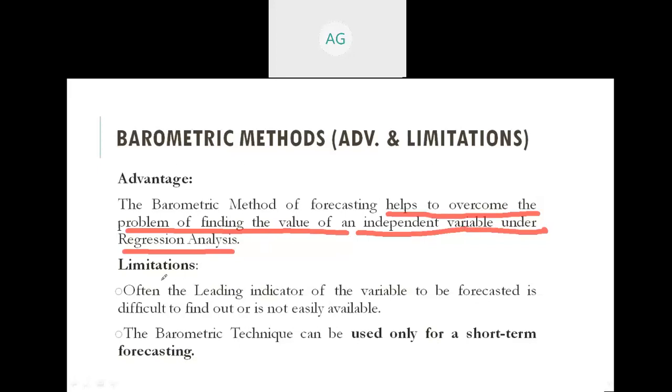But there are some limitations of this method. The first limitation is that often the leading indicator of the variable to be forecasted is difficult to find out or is not easily available. So this is the first limitation of barometric method. And the second limitation is that the barometric technique can be used only for short term forecasting and not for long term forecasting. So this is an important limitation of barometric method. Now moving to the next slide.